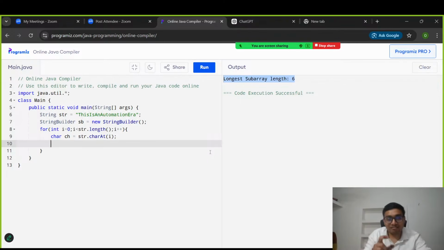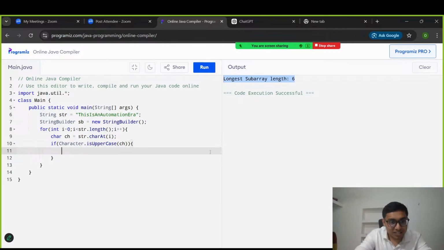If it is uppercase, we need to add a space. So here we will check the current character. This is the syntax: Character dot isUpperCase in Java, on this particular character ch, the current character. If it is uppercase, then we are going to add a space.